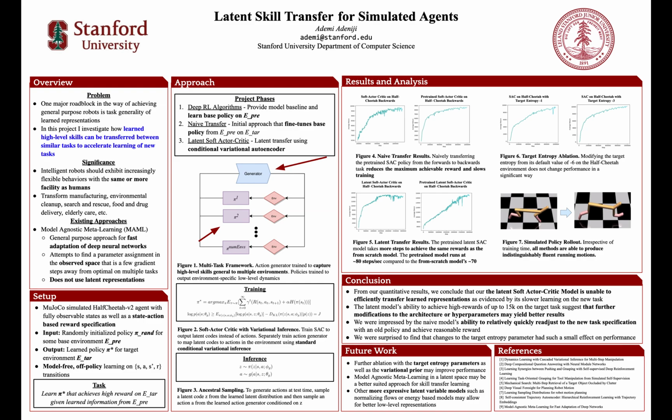The results of this are shown in the results and analysis section, where we compare our approach to directly using soft actor critic on the target task. Although we don't achieve as high rewards as we would have hoped, we think that a variety of modifications can lead to increased sample efficiency that can make this approach worthwhile, such as introducing a better variational prior that is more expressive, or perhaps using a different, more expressive latent variable model.